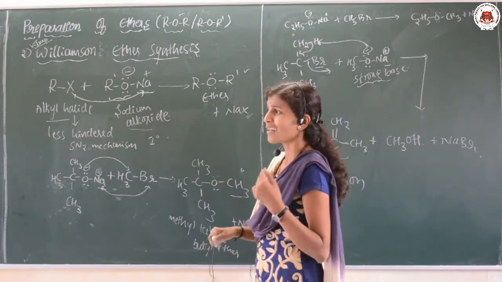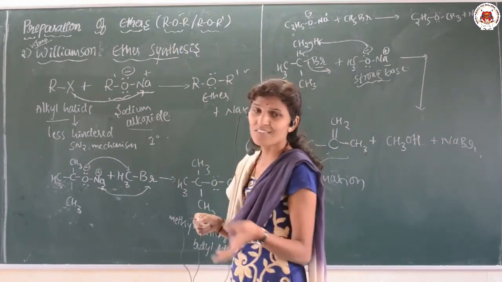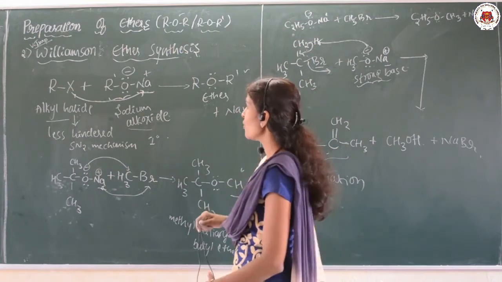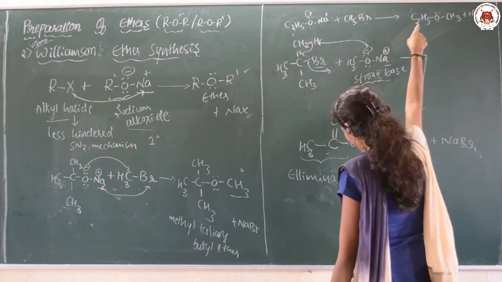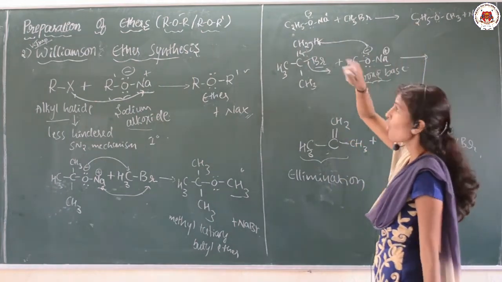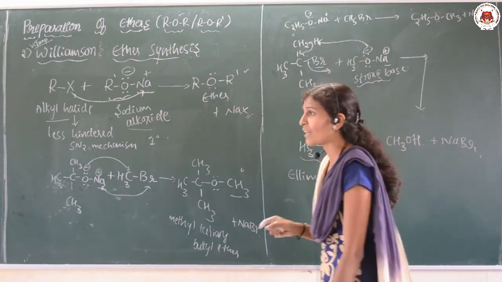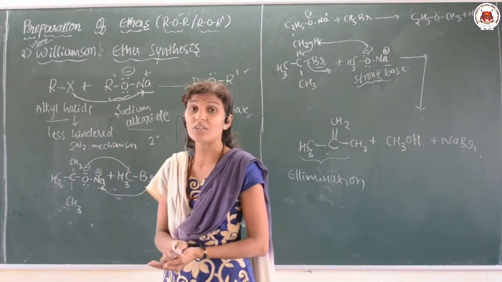Several times they ask you to write the general form of the Williamson ether synthesis, give an example, or give a reaction with a question mark: what is the product, predict the product and name the reaction. Such questions will be asked.